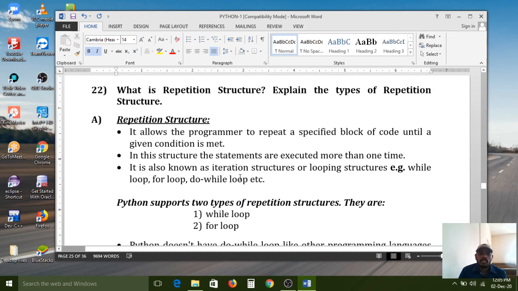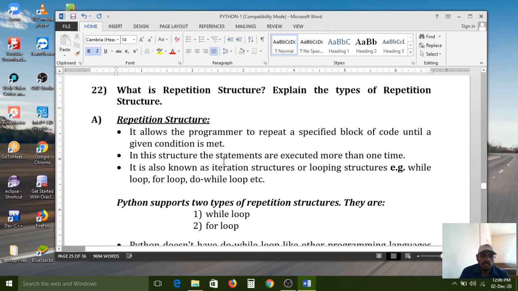What is a repetition structure? Explain the types of repetition structures. A repetition structure allows the programmer to repeat a specified block of code until a given condition is met. Repetition structures are also called looping statements. It also works similar to decision structures.